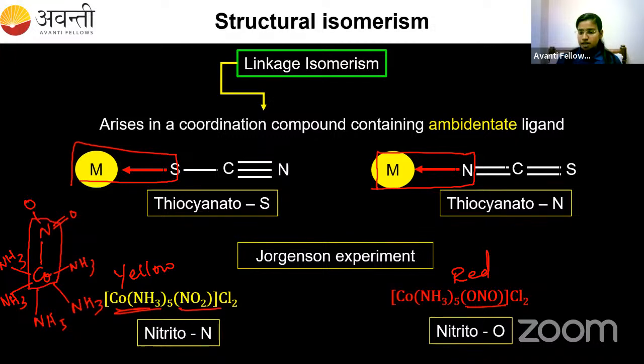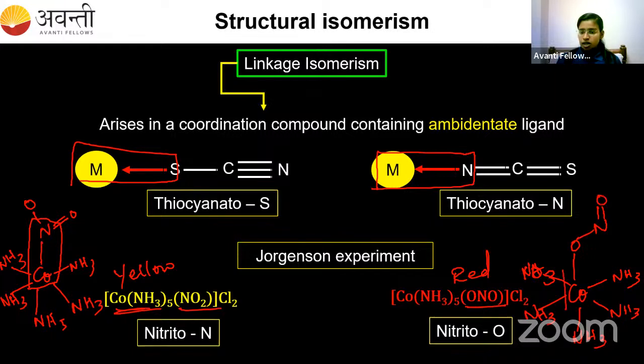But in the red color complex, again here also we have 6 ligands only. All 5 of these are NH3. But the sixth site is occupied by ONO. So here cobalt is bonded with oxygen. Here a Co-N bond and here a Co-O bond. So the linked atom is different. So it is called linkage isomerism. So these two compounds are the examples of linkage isomerism.